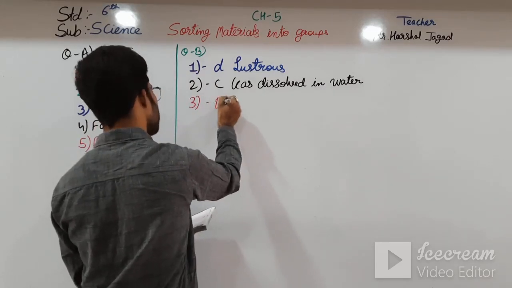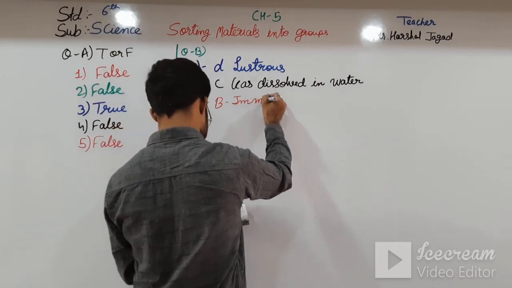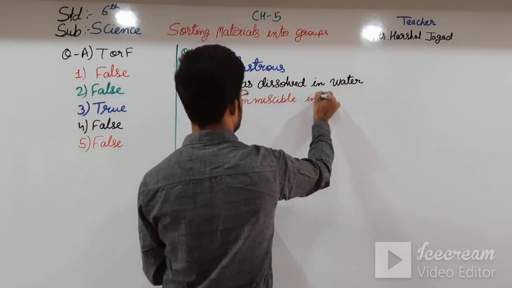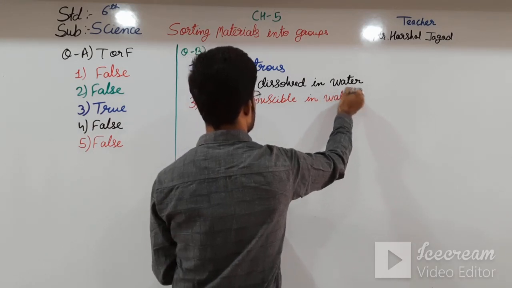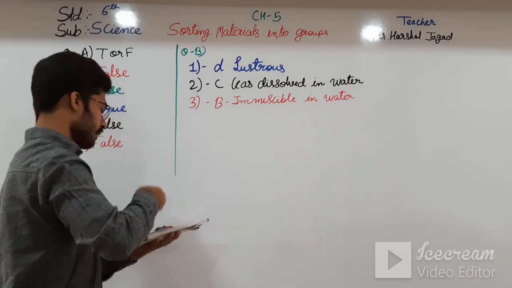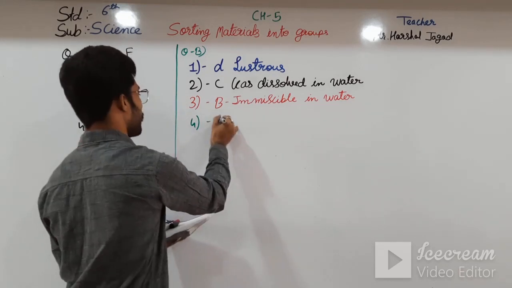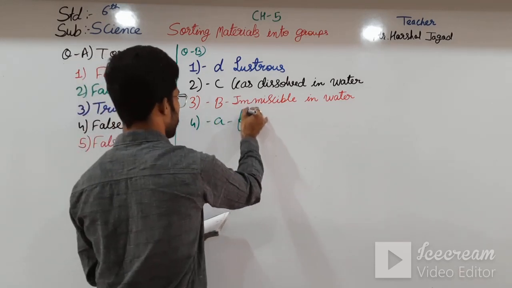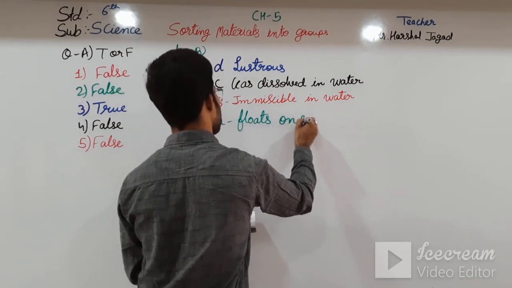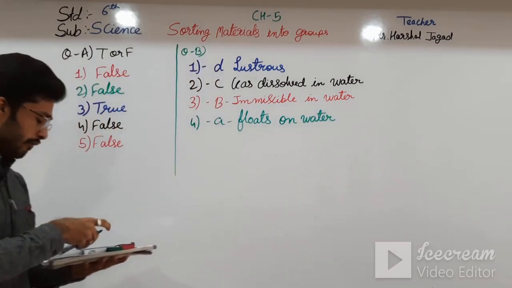That is B, immiscible in water. Okay. Fourth one, the leaf floats on water. That is A, floats on water. Okay students, floats on water.